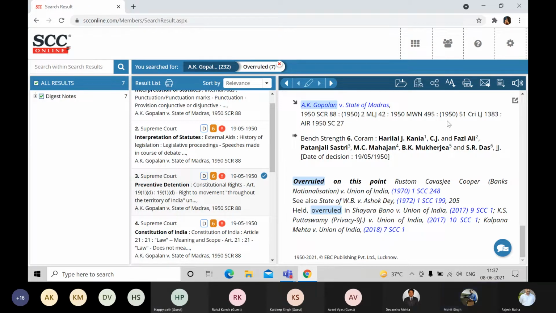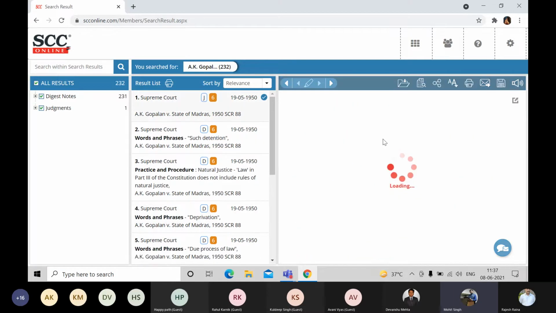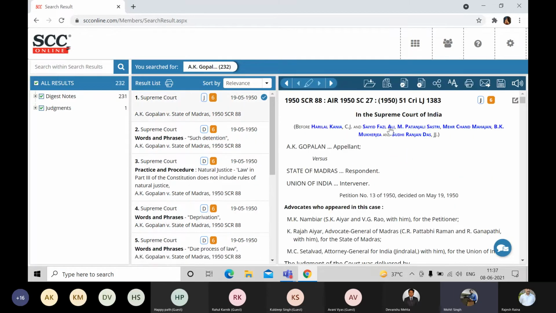Now, if any member would like to see all the cases which are similar to AK Gopalan, or all those cases in which AK Gopalan was relied on, how can they see that? First of all, they would have to go back to the judgment. So we'll click on the cross icon on the top and it will take us to the judgment. And from the judgment, there is a button called case reference. Mr. Anna will just try to show it to you.